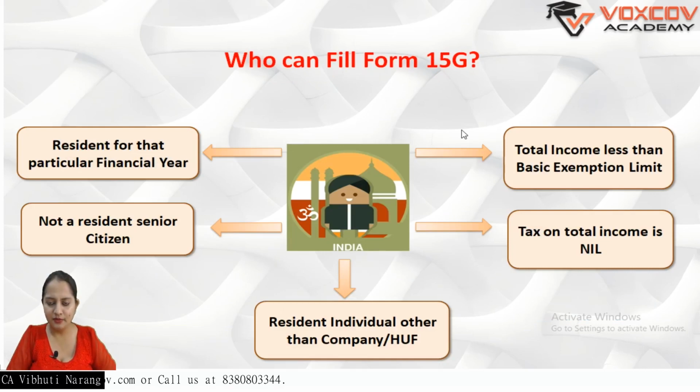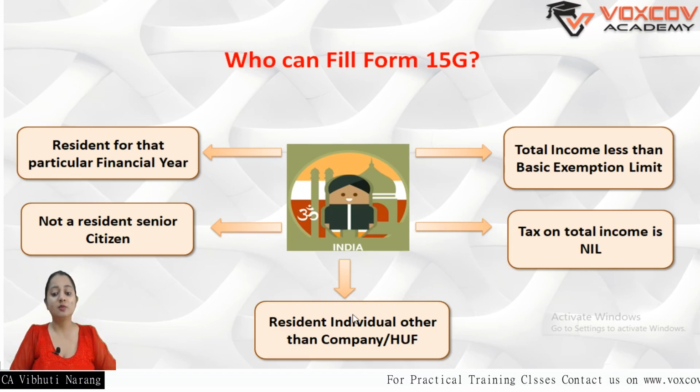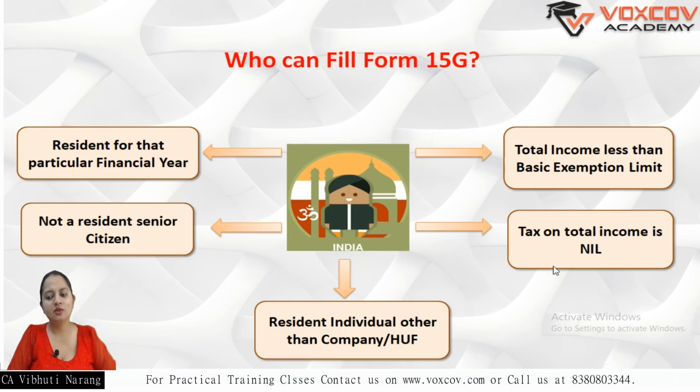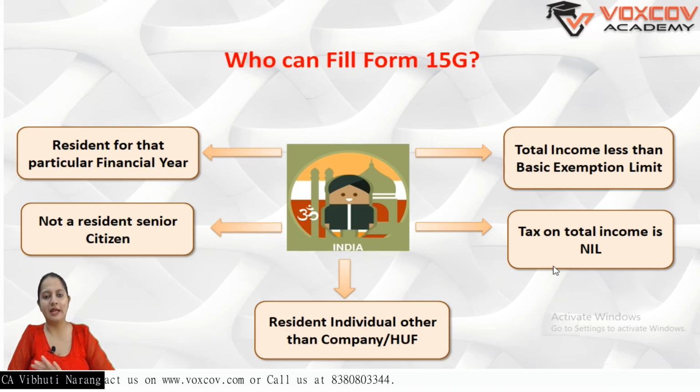Who can fill Form 15G? Starting this way, first, a resident individual other than a company and HUF. So HUF as well as company or firm are not eligible for Form 15G. Second, it has to be a resident also, so non-resident is not applicable. Second, tax on total income is nil. Definitely your total income should turn out to be nil and there is no tax on it. Your total income is less than the basic exemption limit, that is 2,50,000.